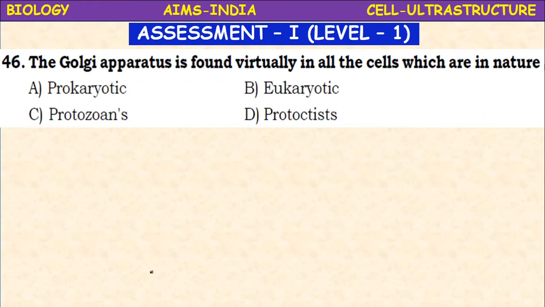Next, the Golgi apparatus is found virtually in all the cells which are in nature. Prokaryotic, eukaryotic, protozoans, protocysts. It is the eukaryotes. Eukaryotic cells possess the Golgi apparatus.